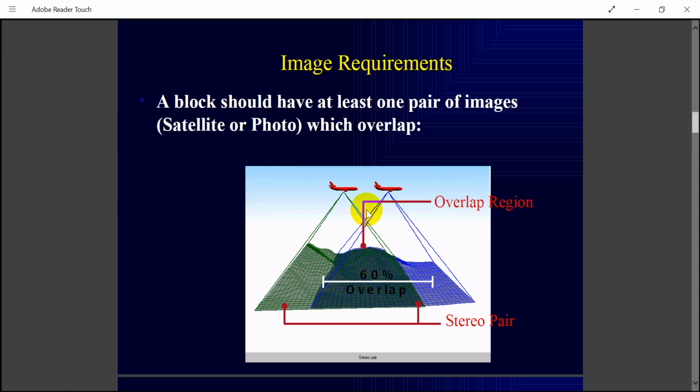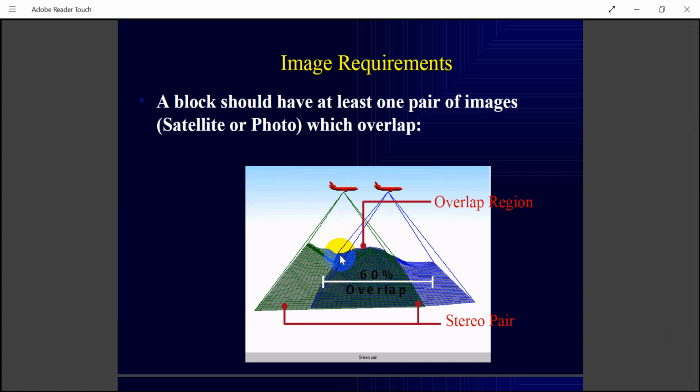Based on the intersection of the portions, we can see how much distance is traveled from this photograph, and how much distance is traveled from the other photograph. Based on these distances, we can get exactly how much height there is from the ground. It's like plane table surveying.